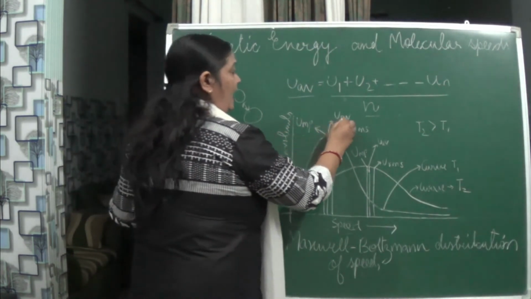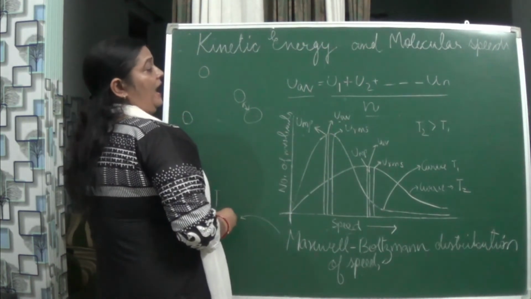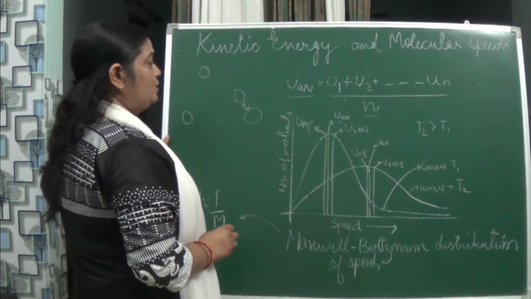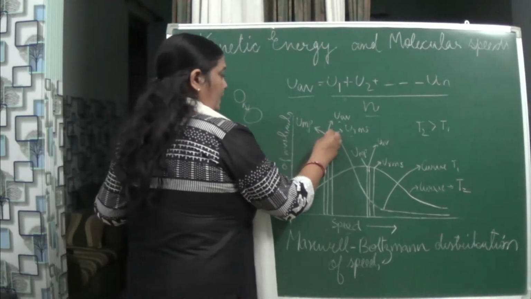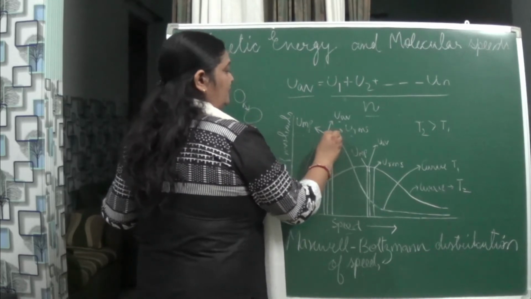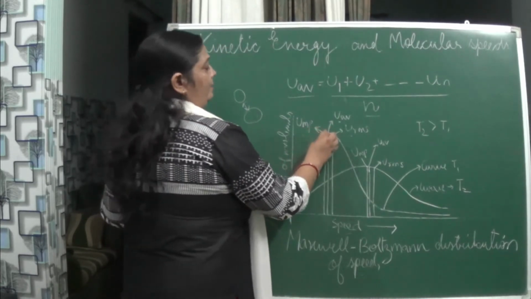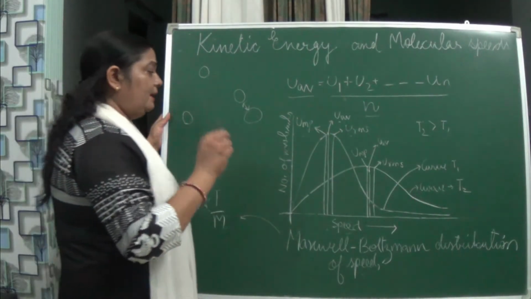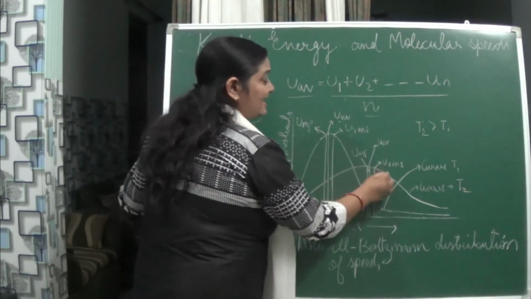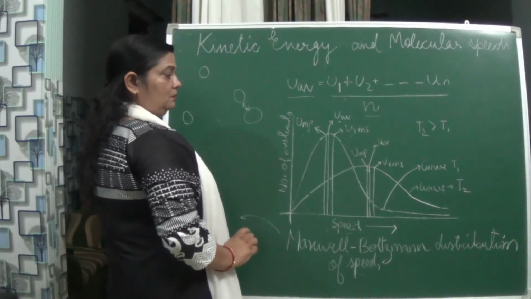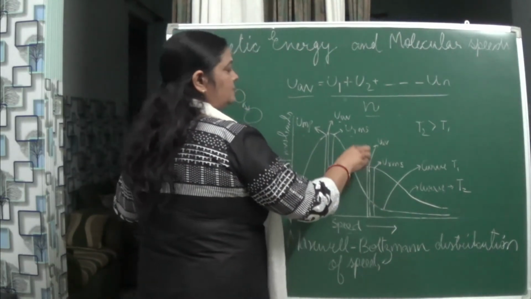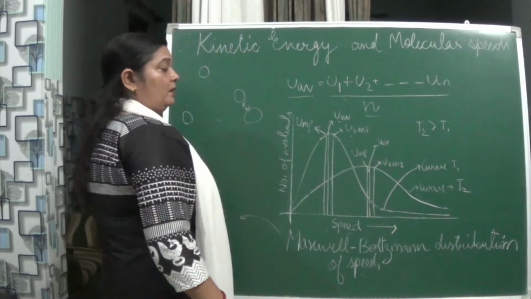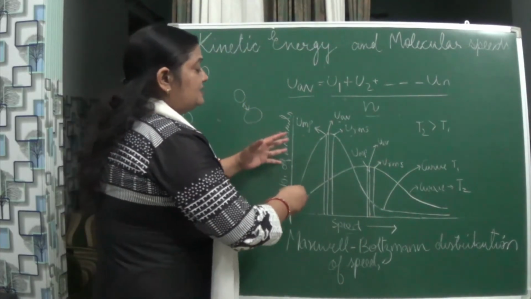Second is the average speed, and the third is the root mean square speed. In the second curve also you can see the most probable speed, the average, and the root mean square speed.